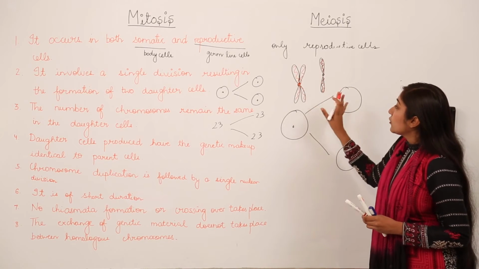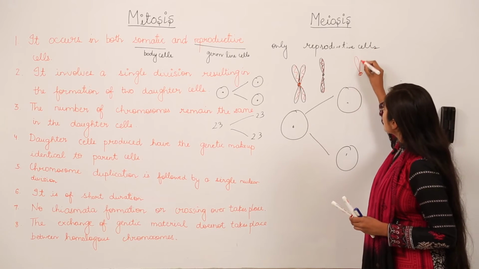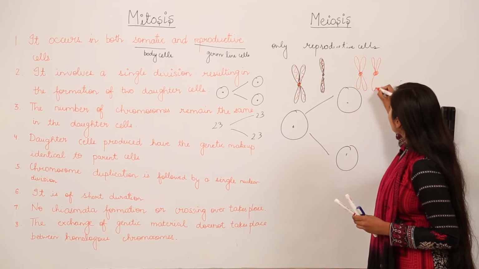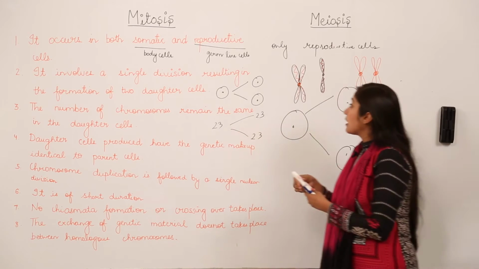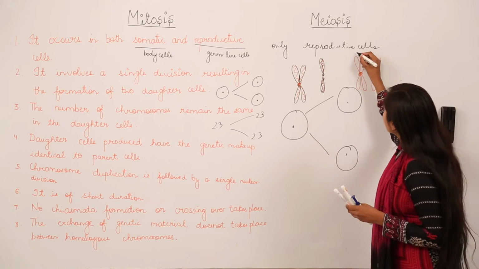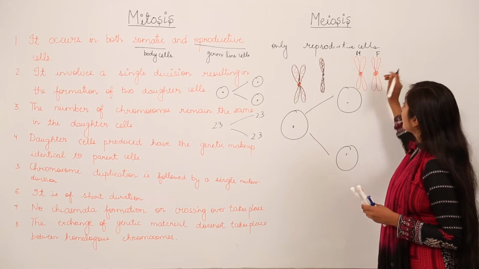Now what is initially going to happen in meiosis? When we talk about chromosomes, we have a pair of homologous chromosomes. Now what does this term homologous chromosomes mean? For example, this chromosome is from the mother, let me write it M. This chromosome is from the father, okay.